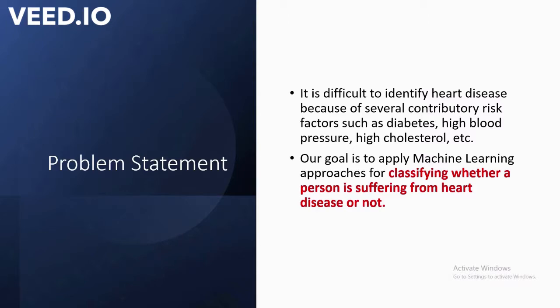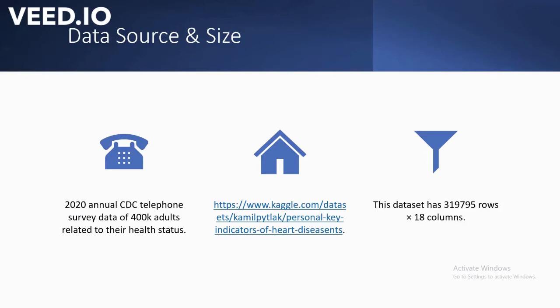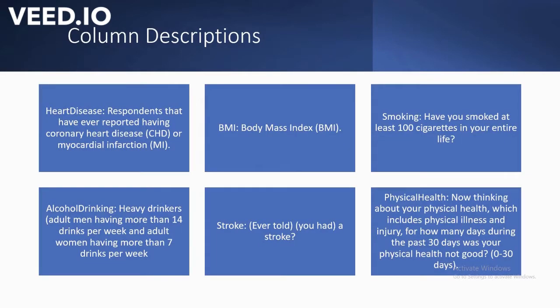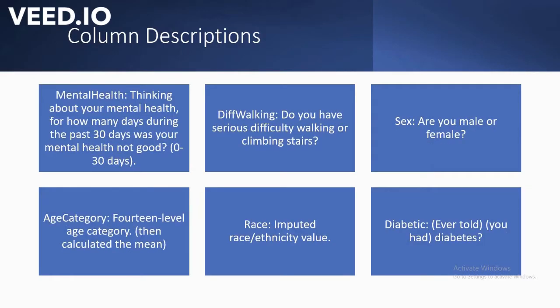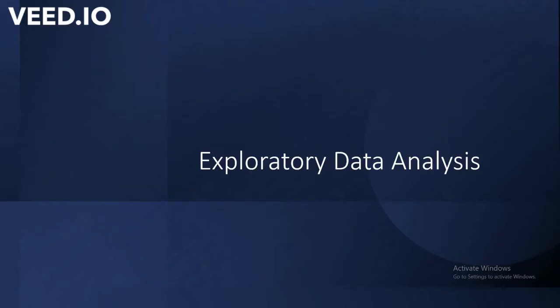So this data set was collected by CDC back in 2020 as a telephone survey, and 400,000 adults participated in it. It has around 3 lakh rows and 18 columns. Here are the descriptions of the columns in this data set. Now moving to exploratory data analysis.